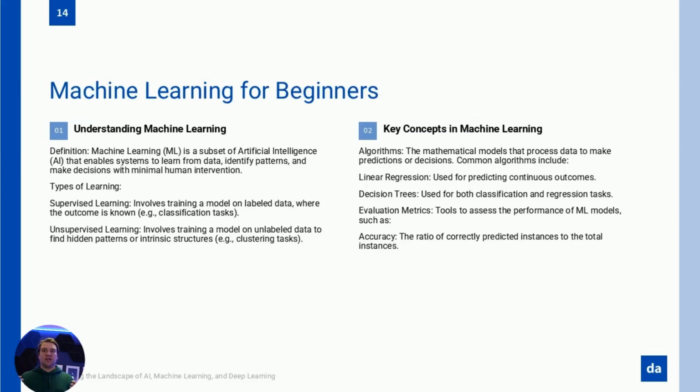Imagine teaching a child to identify animals. At first, you show them pictures of cats and dogs, pointing out the differences. Over time, they learn to recognize these animals on their own, even in new contexts. This is essentially what machine learning, ML, does: teaching machines to learn patterns from data and make decisions without being explicitly programmed. So, what is machine learning?